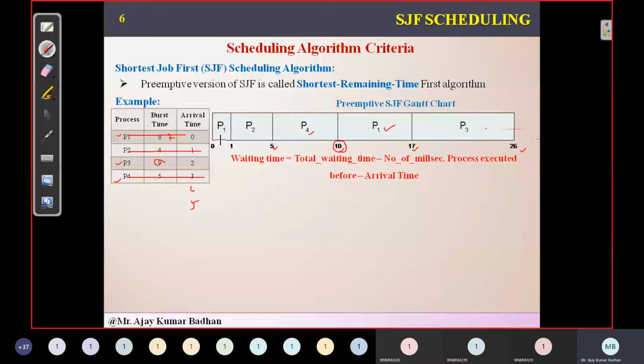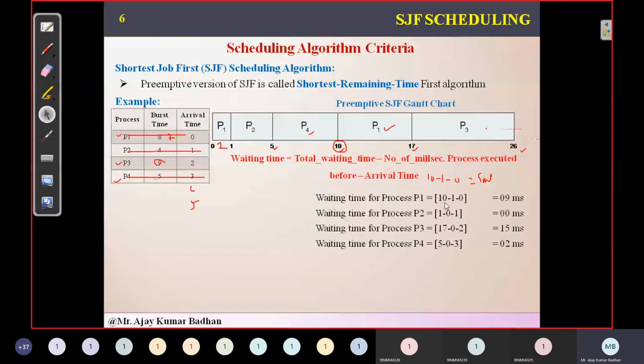So before, how many milliseconds has he executed? 1. So this will be 10 minus 1 minus arrival time. What is the arrival time for P1? 0. So that is 9 milliseconds. I'll show you practically so that you can understand. Here it is: 10 minus 1 minus 0, isn't it? So what you got is 9 milliseconds.